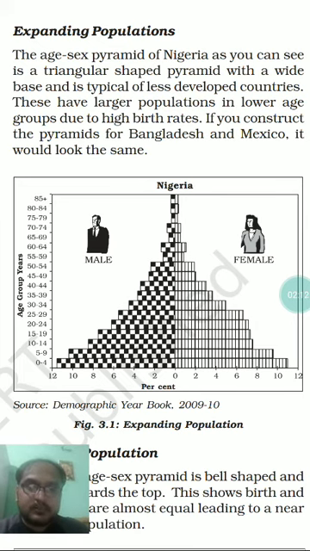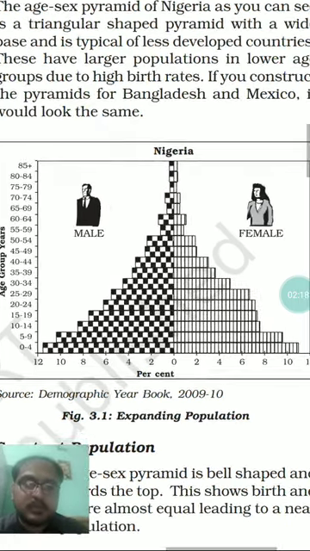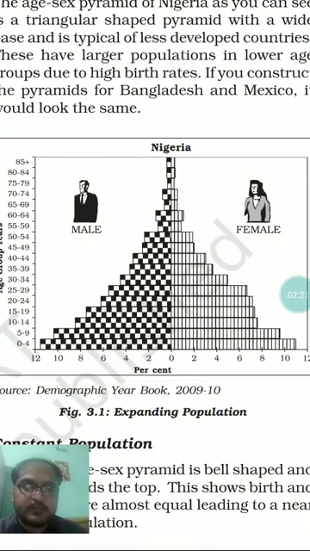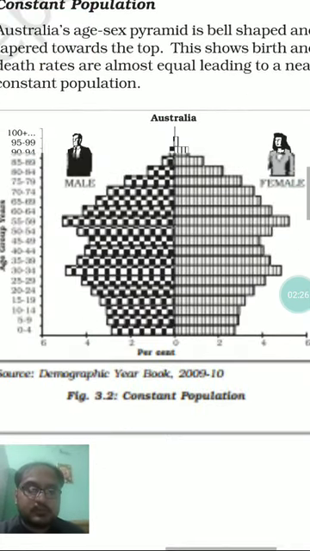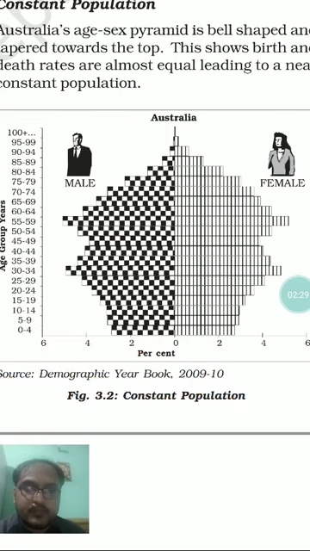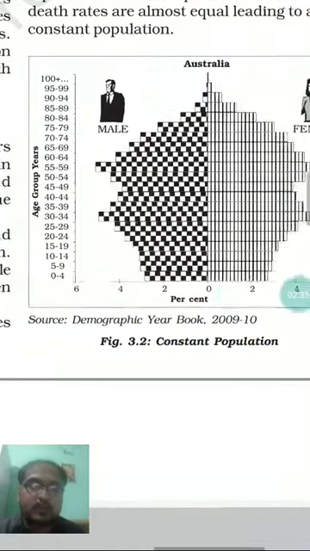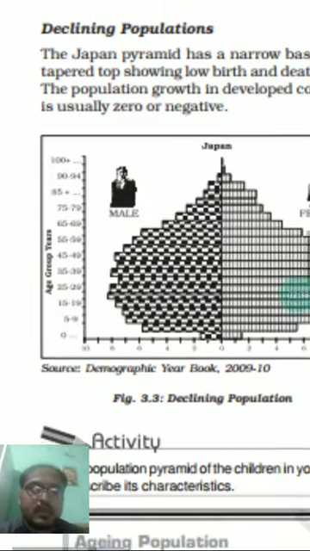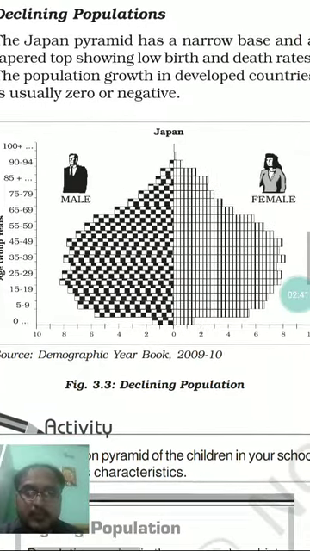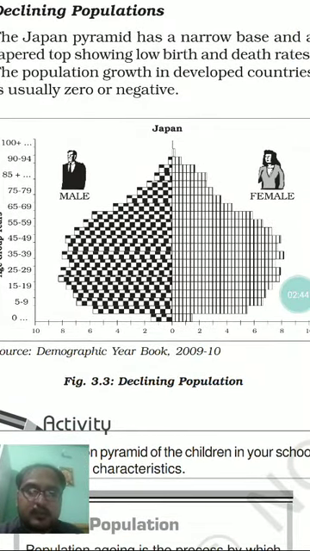Here you will easily find that there is a difference in the growth rate of male and female population. The number of males is increasing at a higher rate. In the same way here too, the rate of male population increase is higher in comparison to the rate of female population increase. And here too, if you look into the minute details, you will find that by a small margin there is a higher percentage of male population compared to their respective female age group.